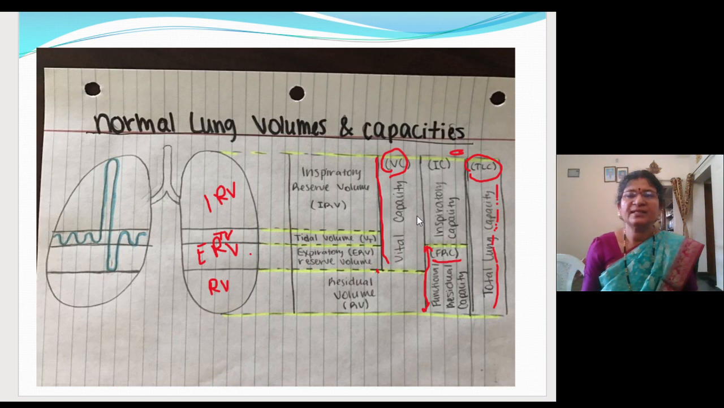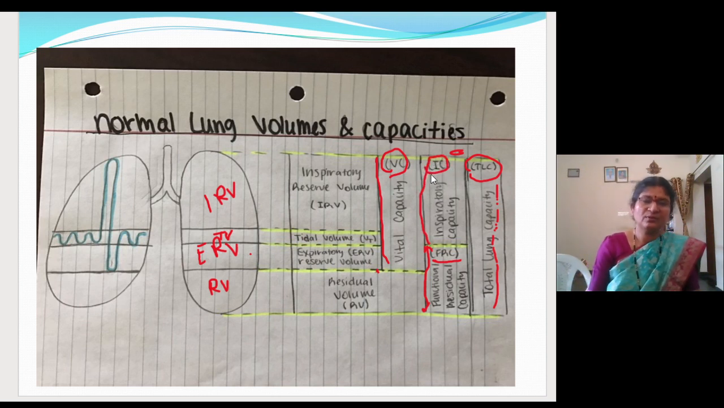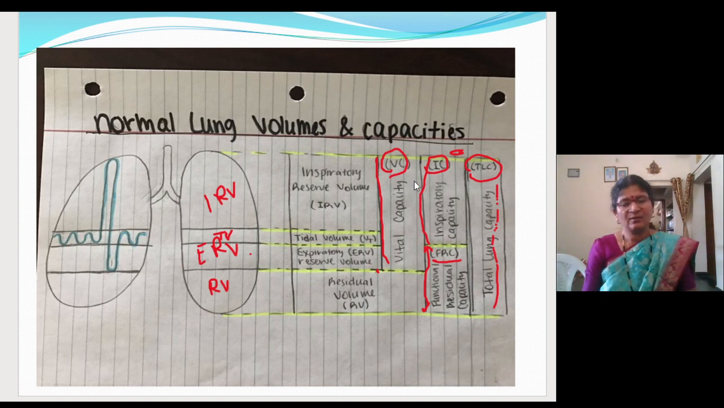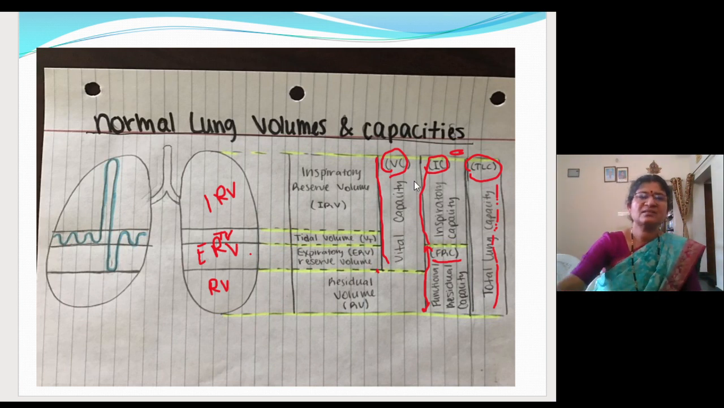And what is the next one? Inspiratory capacity. What is inspiratory capacity? It includes the tidal volume and also the inspiratory reserve volume. Here you can see that one. So these four volumes and respiratory capacities you have to know. In the exam, this will be asked. Now let us go through the next slide.